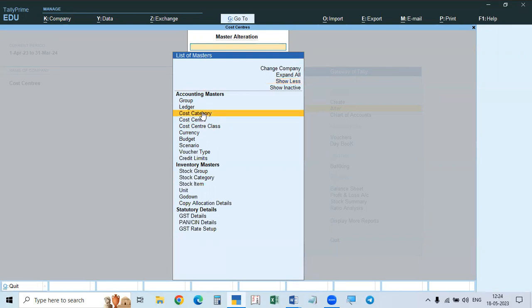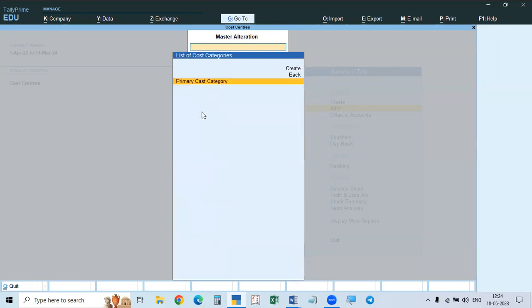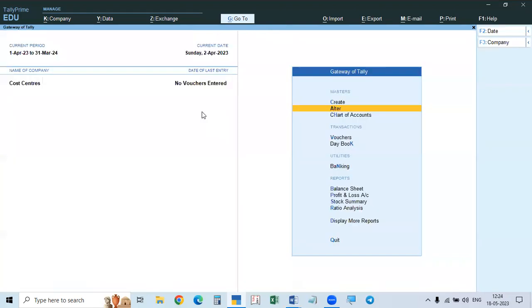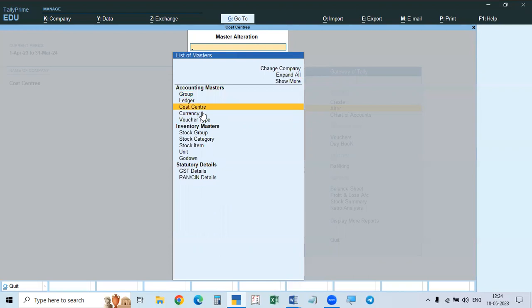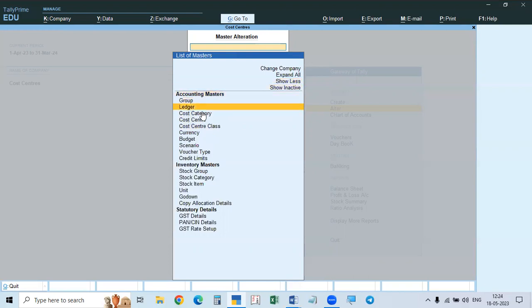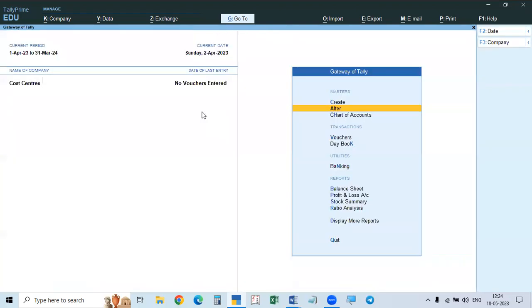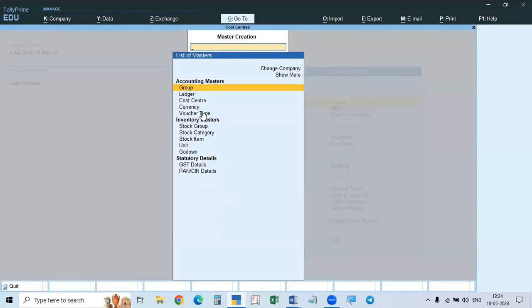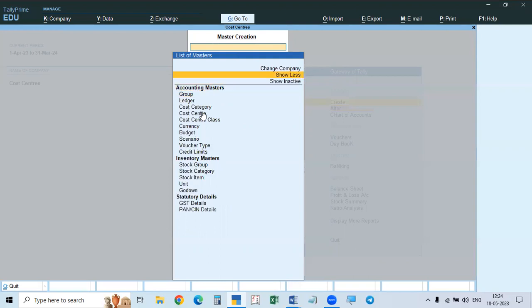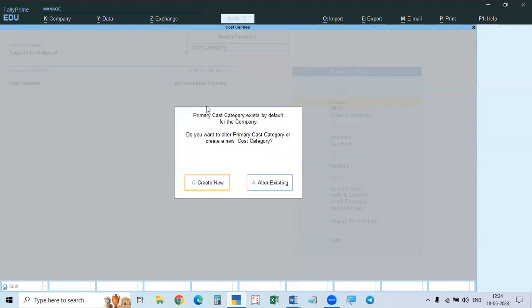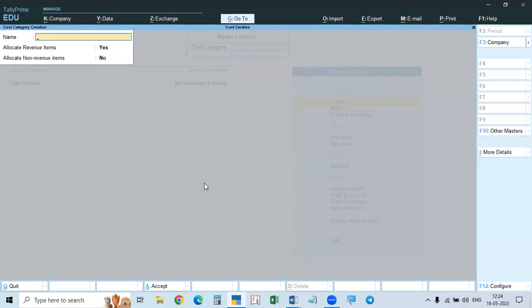So first we will go to cost category. Here there is the primary category, but here now we are in alter. If you go to the alter button and then to cost category, you have to go up for creating. Otherwise, directly we will go to the create button. In such a case, if you go to the create button, show more, then cost category, we will go directly. So the primary cost category is there. You want to alter that, don't. You keep it there, and then we will create a new one.